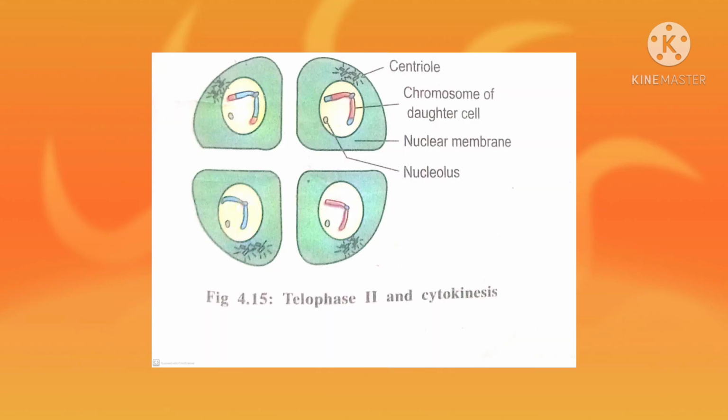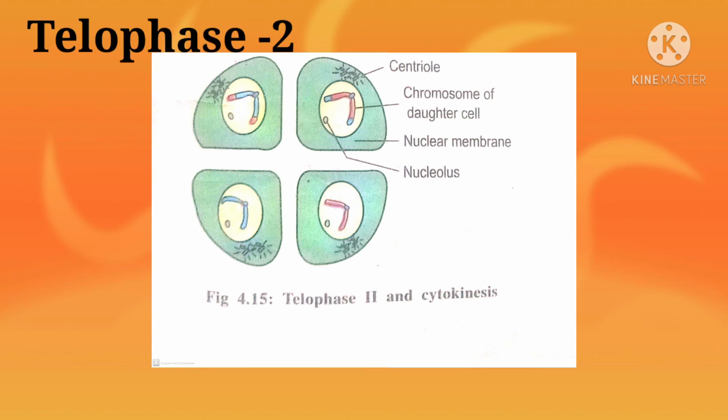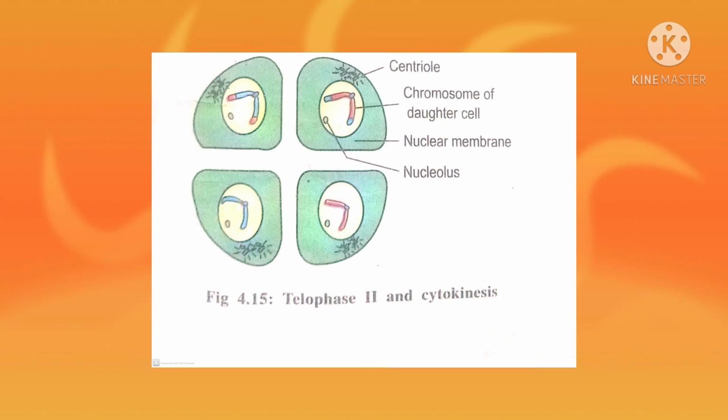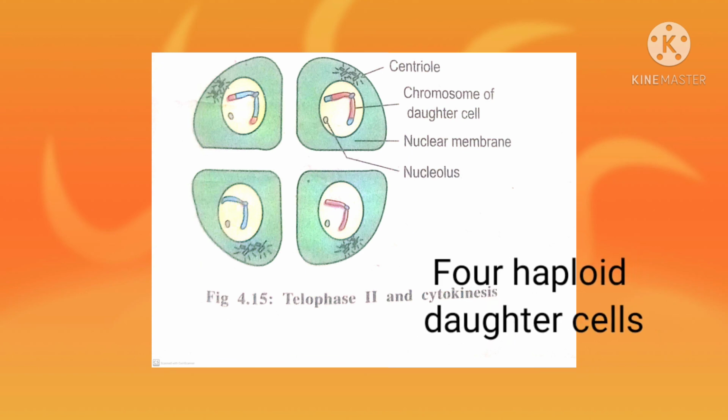Now next one, telophase second. The daughter chromosomes which have gathered at each pole start uncoiling. The nucleolus reappears and the nuclear membrane is formed around each group of chromosomes, forming the two daughter nuclei. At the end of telophase second, cytokinesis second begins. Telophase second is followed by the division of the cytoplasm of each cell, forming two daughter cells. At the end of meiosis second, 4 haploid daughter cells are thus formed.